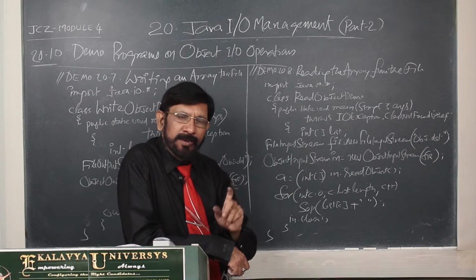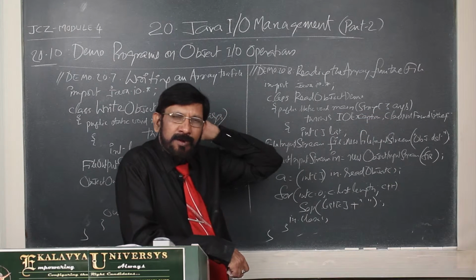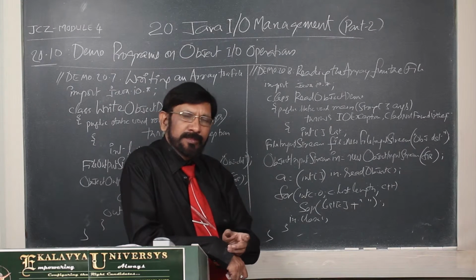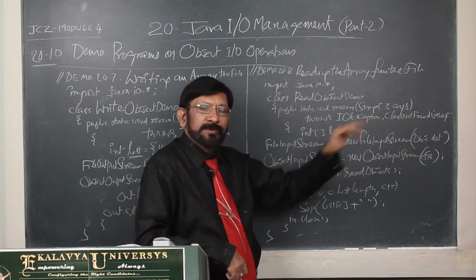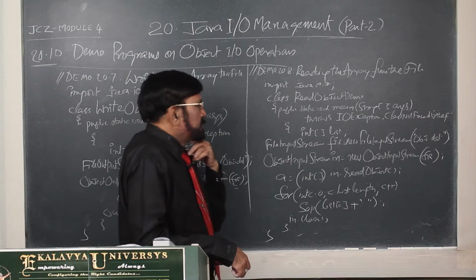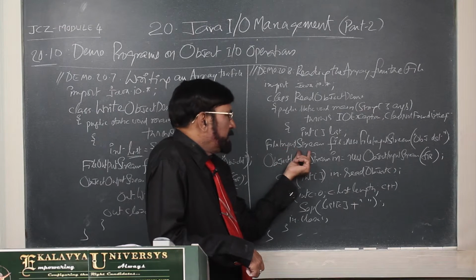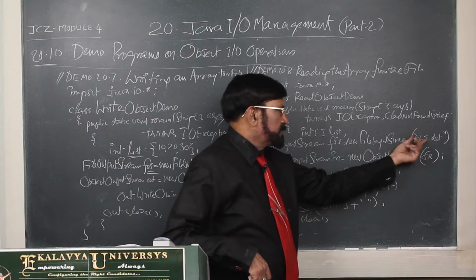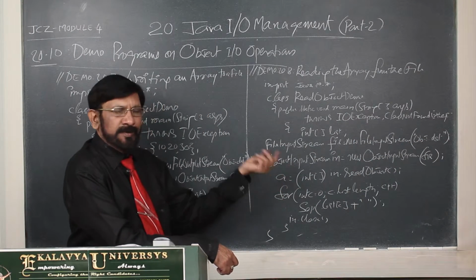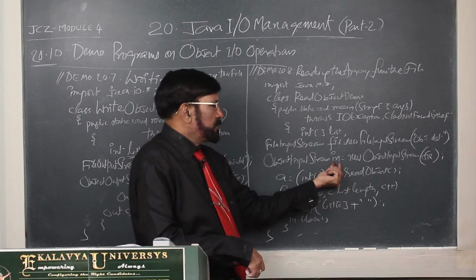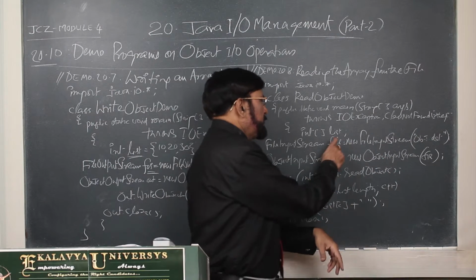Whenever we are dealing with files, then normally we write this one, because if the class is not found, how can you perform operations? That is why, as a precautionary step, this exception is taken into consideration. Thereafter you see int list. Here FileInputStream fis = new FileInputStream, and the same file name we are giving. Thereafter this is specialized for reading objects, ObjectInputStream in = new ObjectInputStream, and this fis we are giving here.